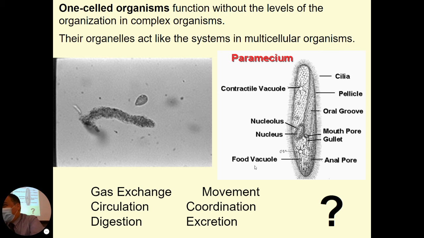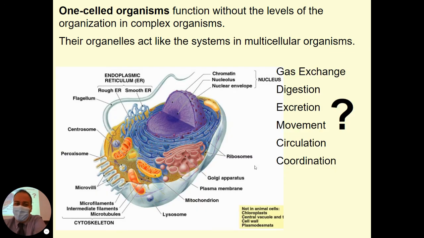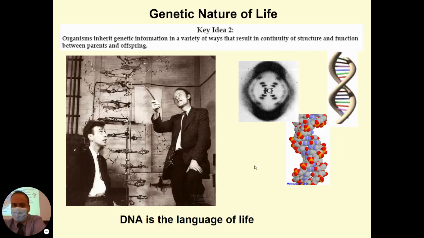And even though those are body systems, they each have a job to do, single-celled organisms have also organelles within them that have a specific job to do. And they have equivalents to human body systems. The cell membrane allows materials in and out, allows oxygen in, just like our lungs do. The cytoplasm allows things to move around, just like our circulatory system. So there are similarities between the two. Okay. Save genetics for